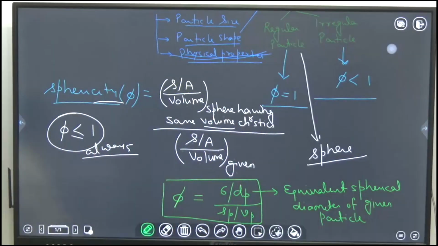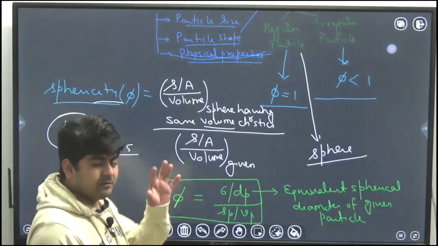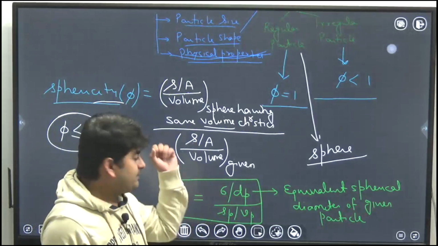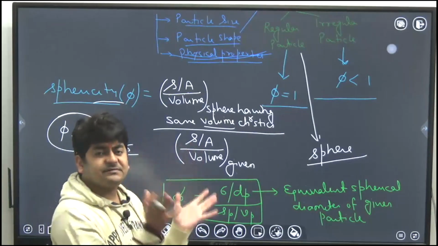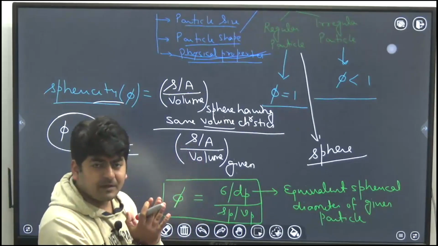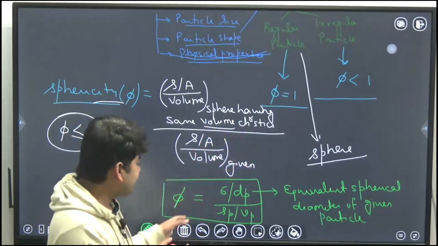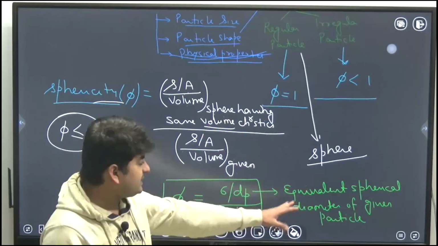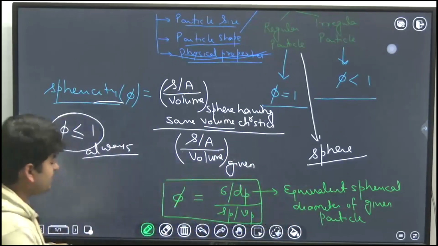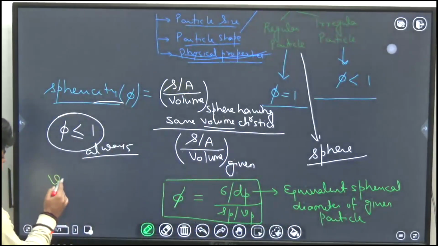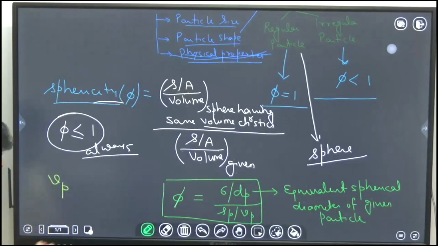Whatever particle you have, you can measure the volume of that particle, and based on that volume we imagine a sphere having the same volume. The diameter of that sphere, which has the same volume as the given particle, is called the equivalent spherical diameter of the given particle. You can easily calculate that, as the volume of the particle Vp and the volume of the sphere have to be the same.